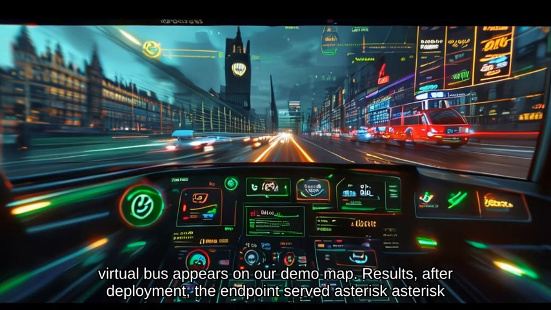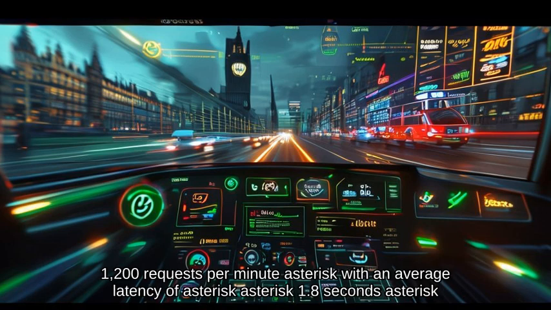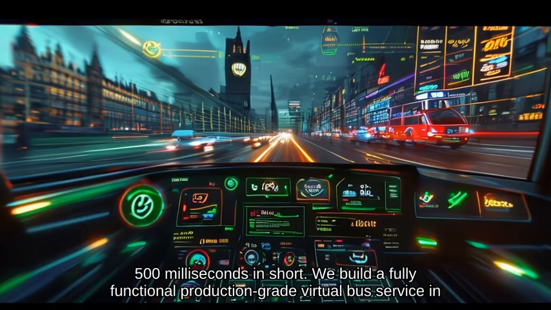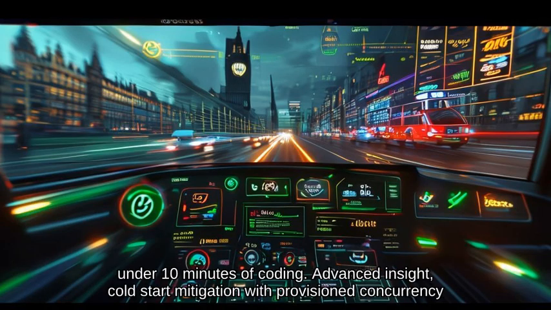Results. After deployment, the endpoint served 1,200 requests per minute with an average latency of 1.8 seconds and a cost under 2 cents per call. The Twilio integration delivered confirmations in under 500 milliseconds. In short, we built a fully functional, production-grade virtual bus service in under 10 minutes of coding.